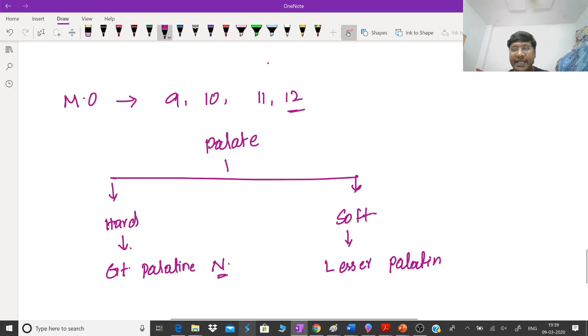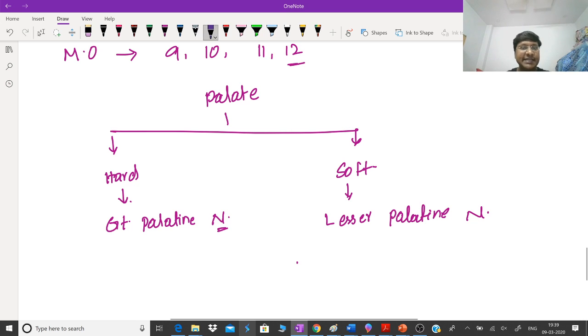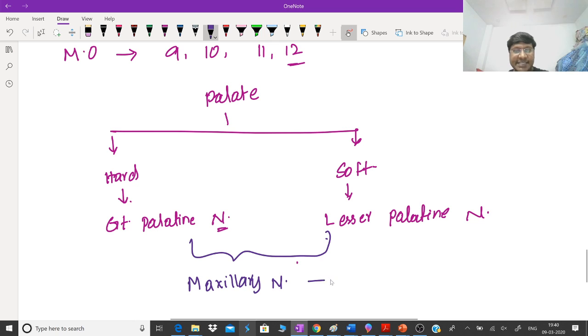Now, the greater palatine nerve and lesser palatine nerve, both of them are branches of which cranial nerve? They are branches of your maxillary nerve, and the maxillary nerve is a branch of your fifth cranial nerve.